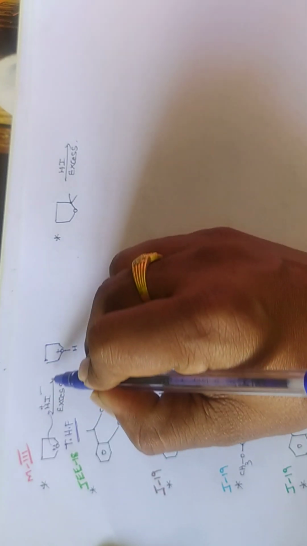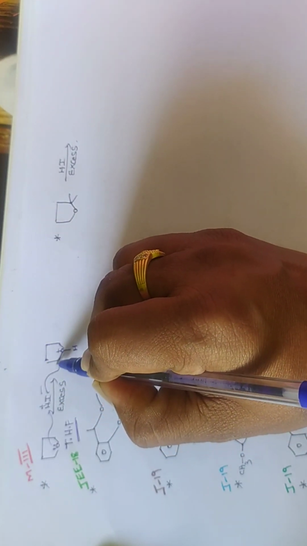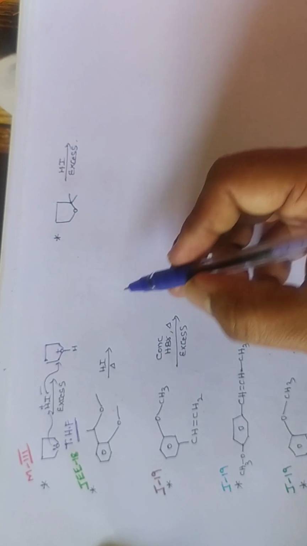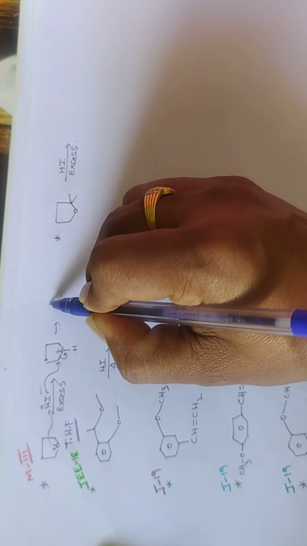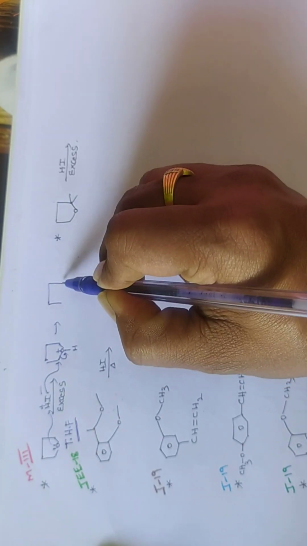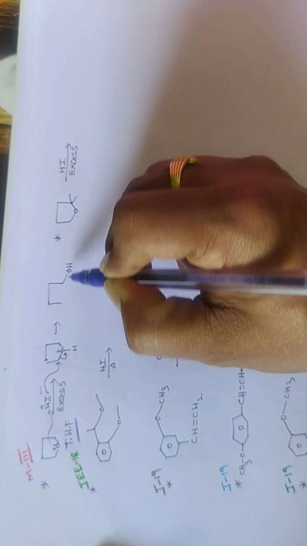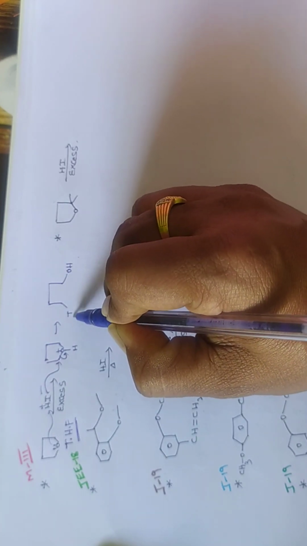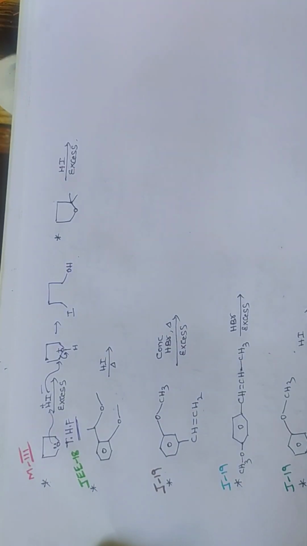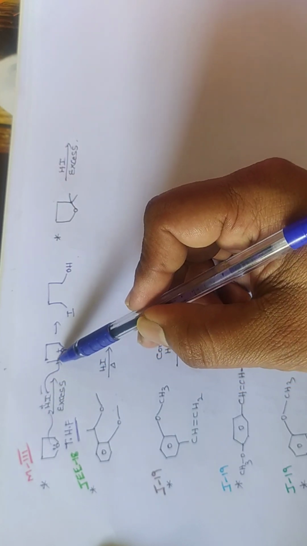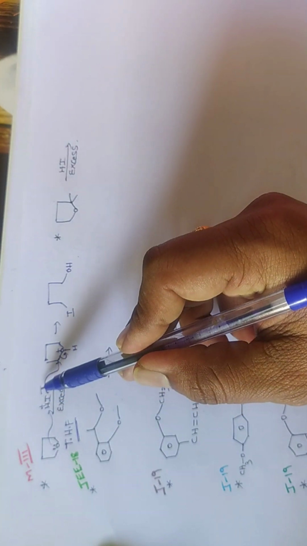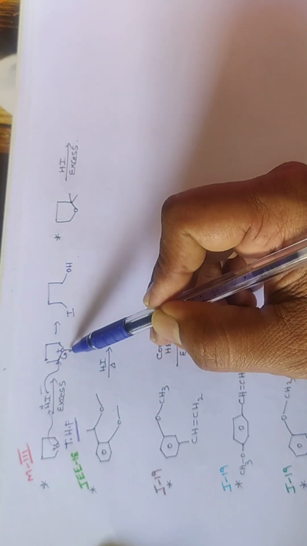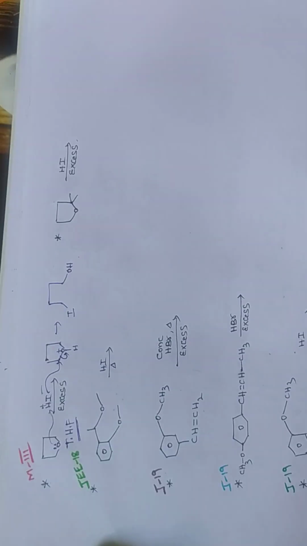Second step, attacking of the nucleophile. See now, the nucleophile attacks this carbon from this side, then this bond will shift to this side. Then we get OH and we get iodine. So this is our answer. The nucleophile can attack either this carbon or this carbon, because both carbons are the same. Whenever the nucleophile attacks this carbon from the back side, this bond shifts to this side. This follows the SN2 mechanism. Then we get this product.